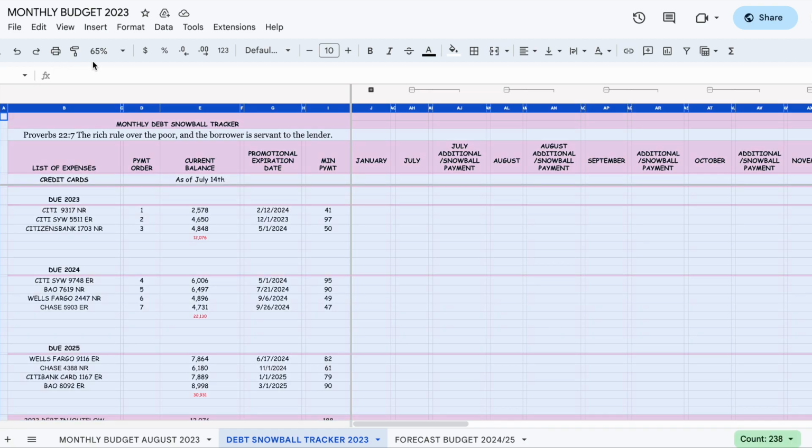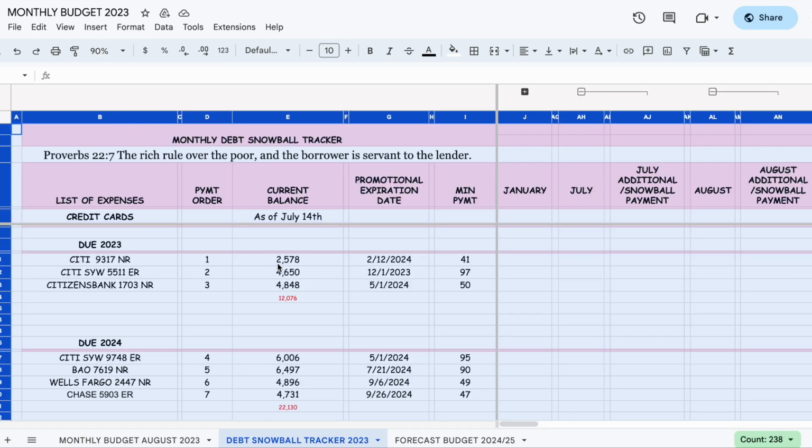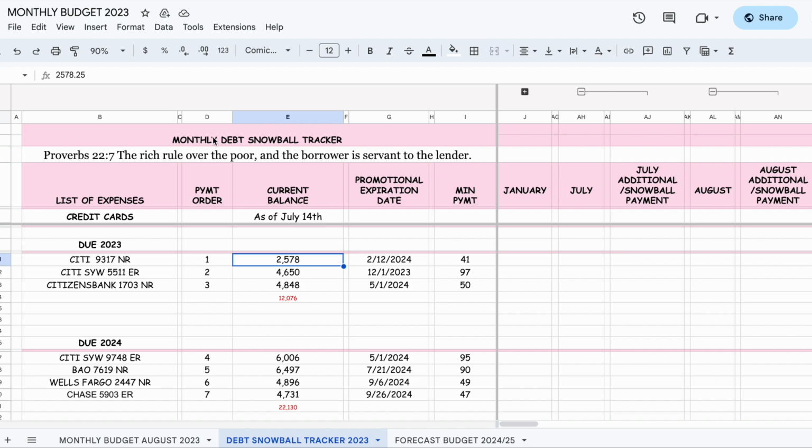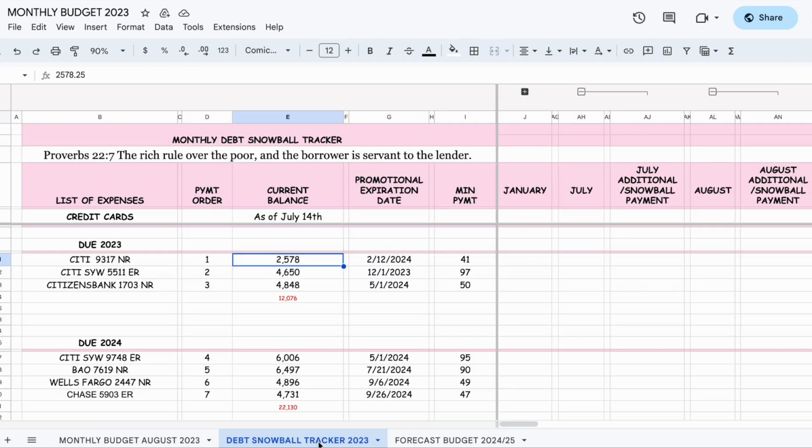But let me just make this a little bigger because we're going to go blind in here. So again, this is the monthly debt snowball tracker. This is how I track those payments, and how they're going to now reflect in paying down this debt.